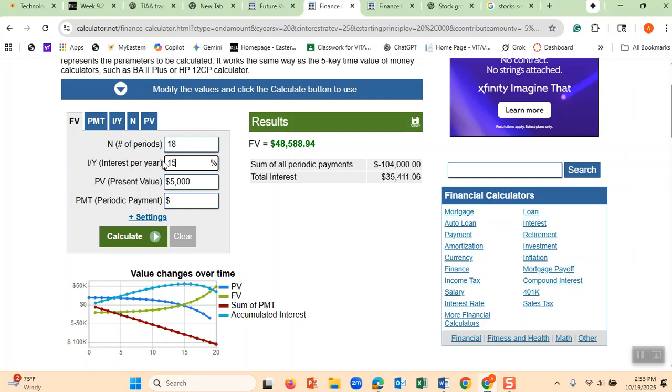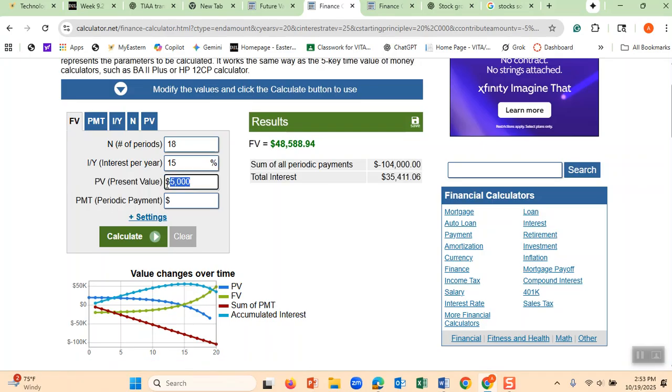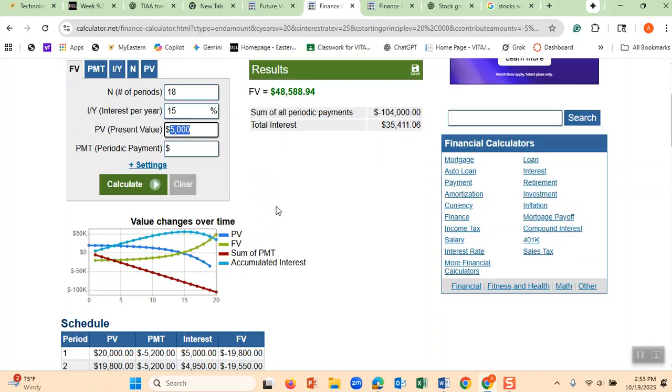I want to know by the time she wants to go to college, or if it's a boy, he wants to go to college, how much future value, FV here means future value, of my $5,000 is going to be. And then you click calculate.